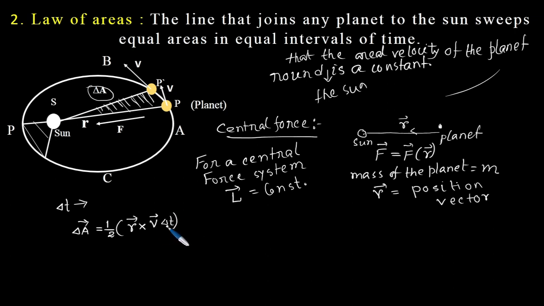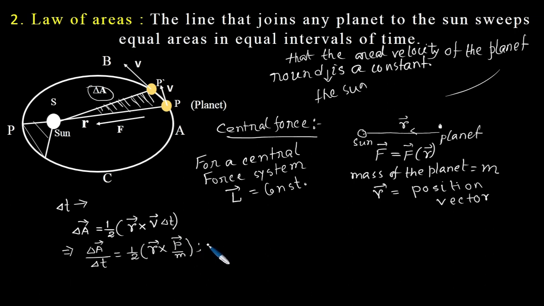Actually r times velocity times time equals some length, so this is dimensionally correct. This is area. We said that v is the velocity of the planet, right? Then we can write the areal velocity, delta A by delta t, equals r cross p by m. Why?